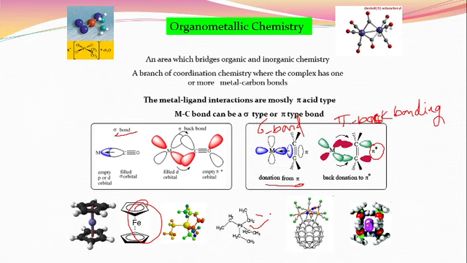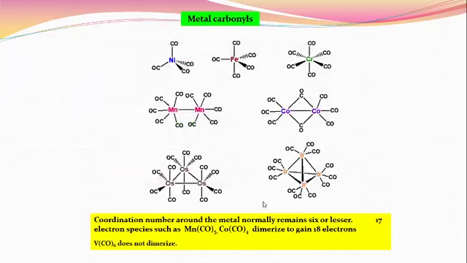Here all these compounds are examples of organometallic compounds. Here we are going to learn about the metal carbonyl compound. These are some examples of metal carbonyl compounds, and their hybridization and structure. The coordination number around the metal normally remains 6 or lesser.